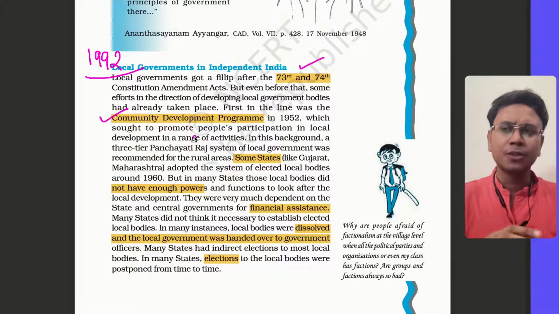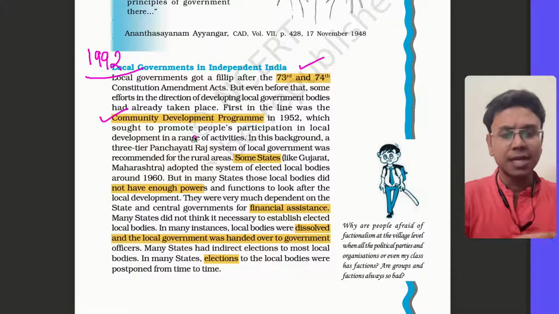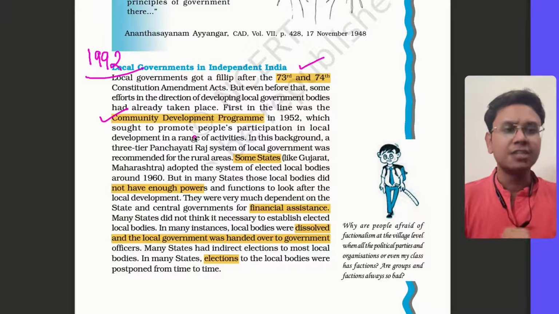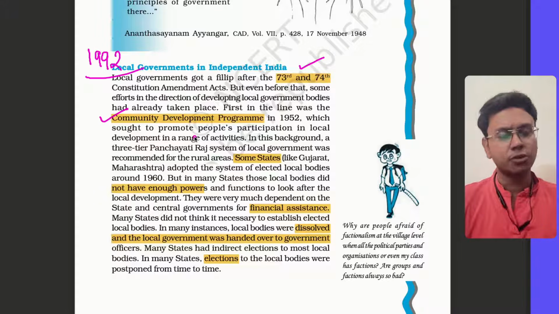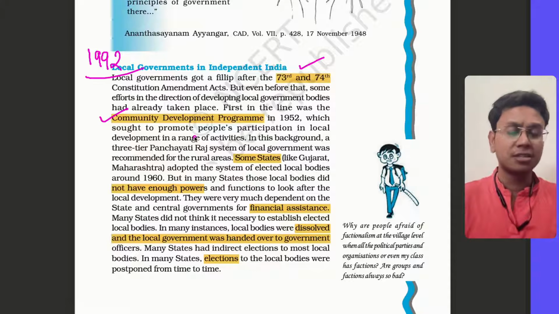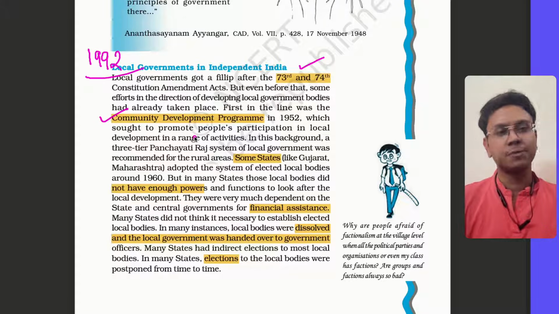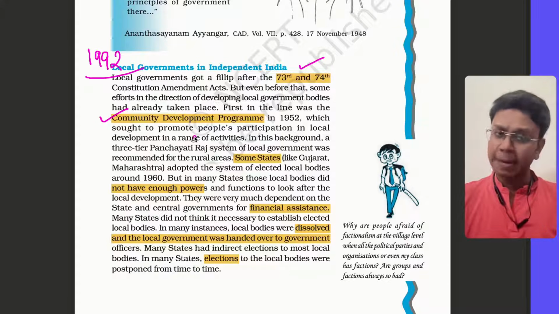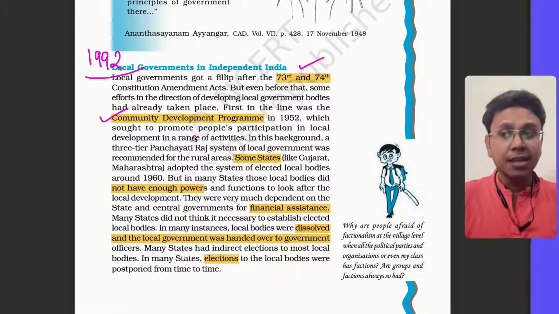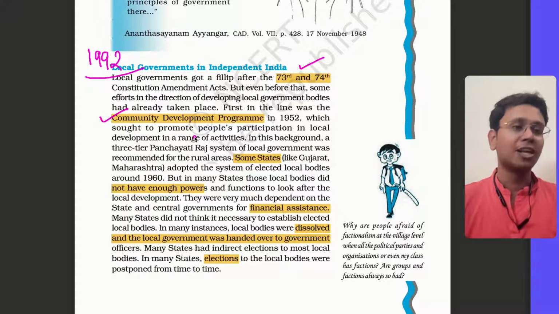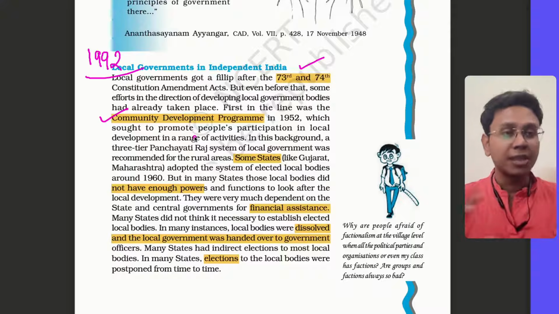So there was no very organized, institutionalized fashion of their organization. It was on the whims and fancies of the state. The powers of local governments were on the whims and fancies of the state, as were the elections. Timely elections were also on the whims and fancies of the state. If timely elections are not held, the real scope of local governments cannot be realized. So all this was happening.